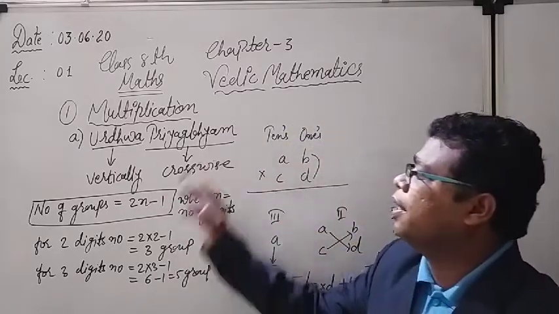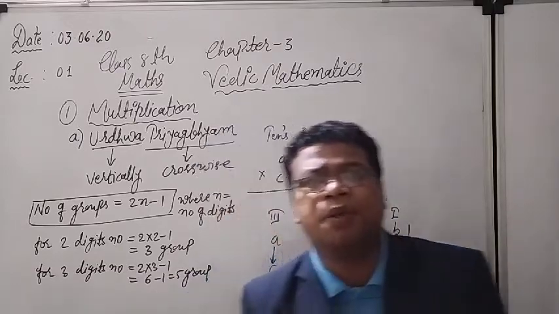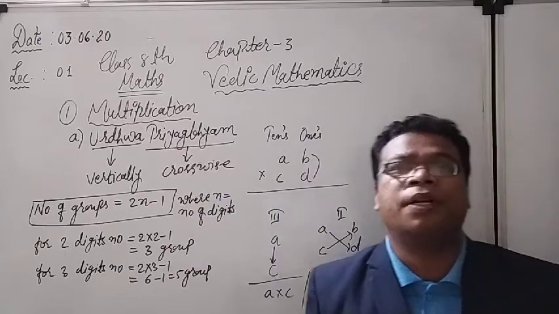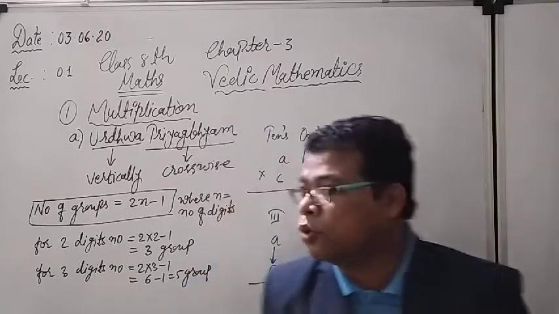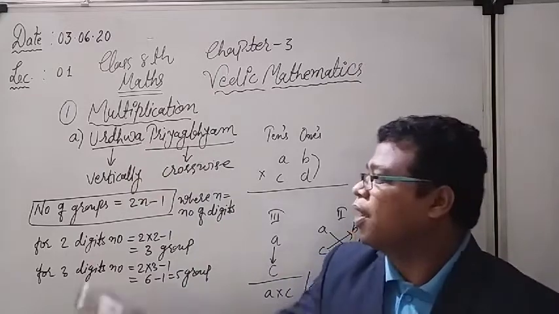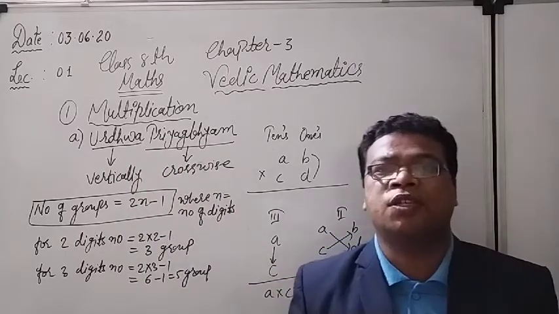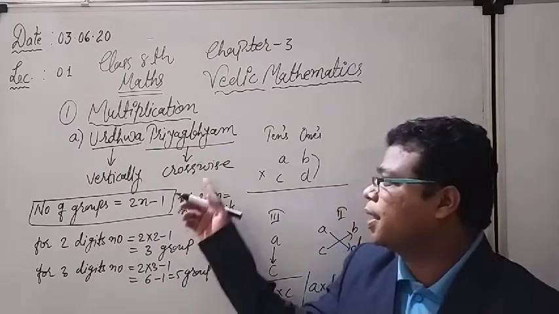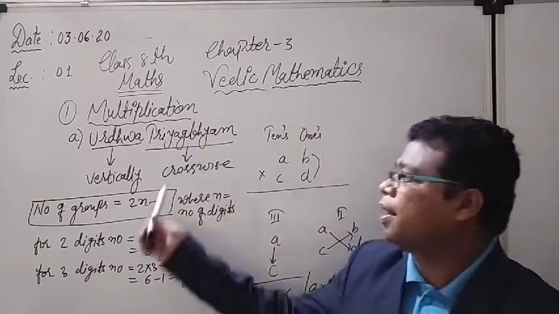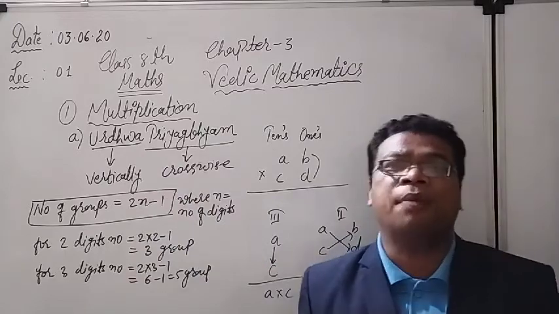Next is Tiryak Bhayam. What is the meaning of Tiryak Bhayam here? Crosswise. And since we are going to study multiplication, what we have to do in multiplication by the Urdhva Tiryak Bhayam method is multiply in two ways. First is the vertical multiplication, and second is the crosswise multiplication. And that's why this particular method is known as the Urdhva Tiryak Bhayam method.